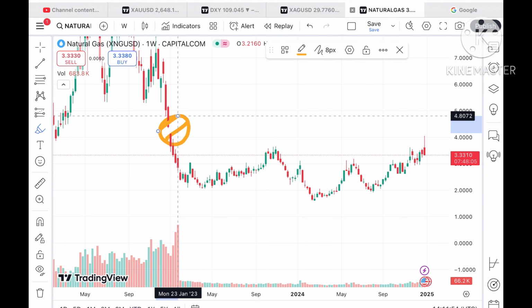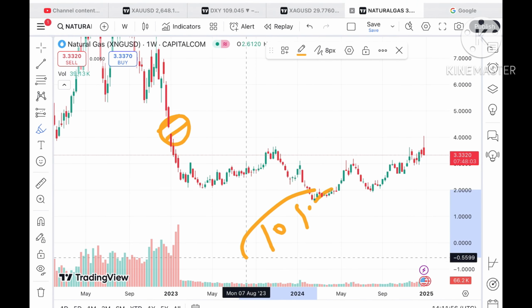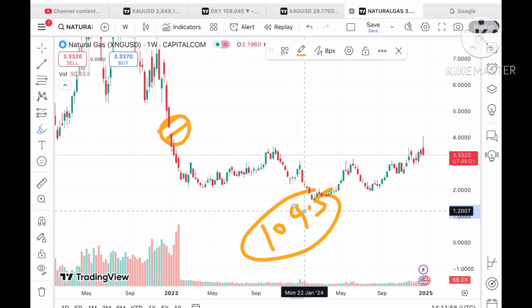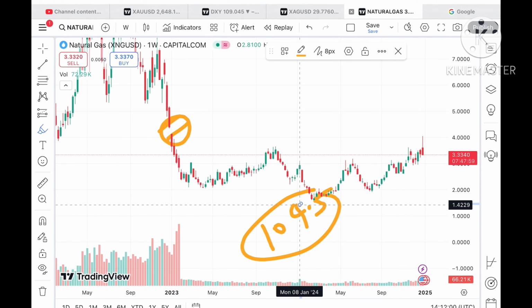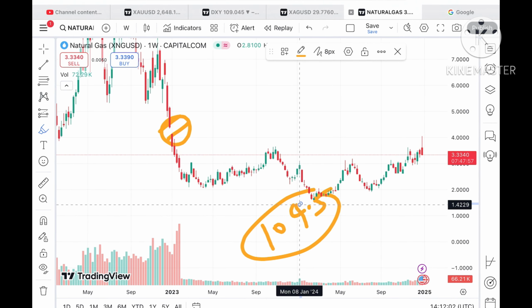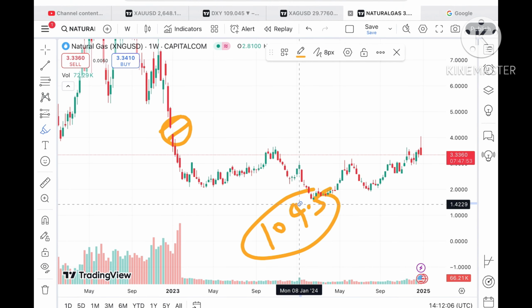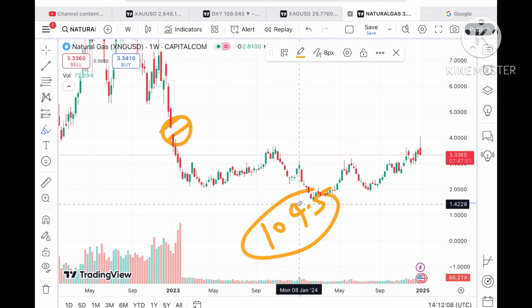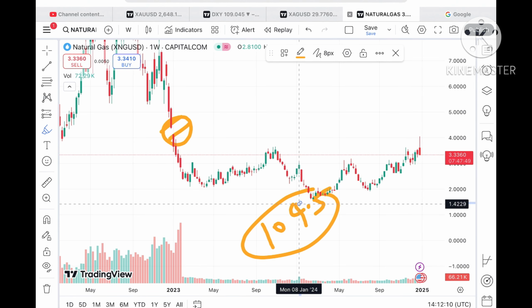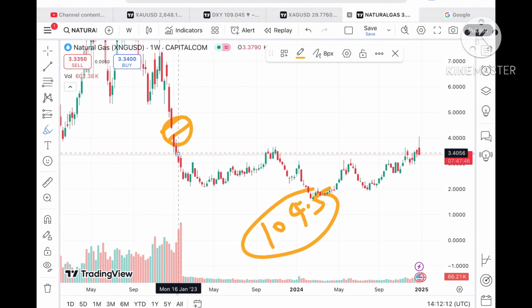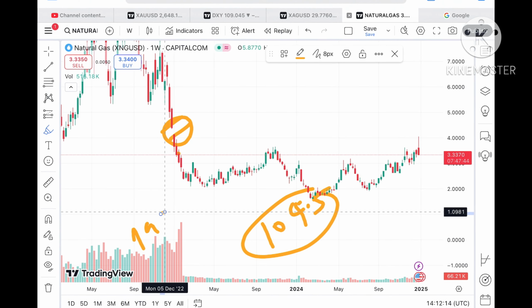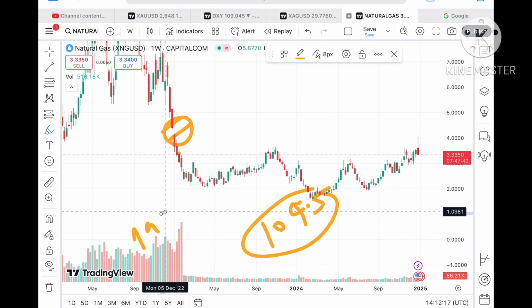If you look at the dollar index, it also moved above a level of 109.5 and then started coming down. You have to understand that the dollar index plays a very important role in the movement of natural gas and other commodities. This zone breakout has happened, and this is after Jan of 23. This is almost a year we have seen.